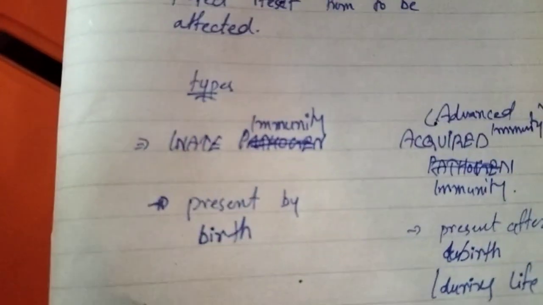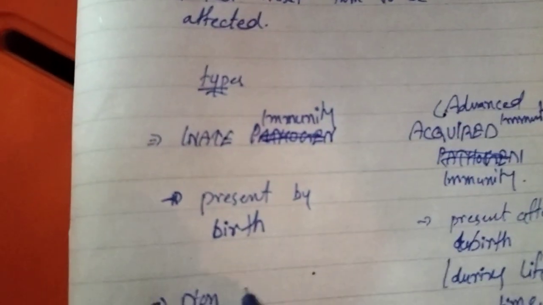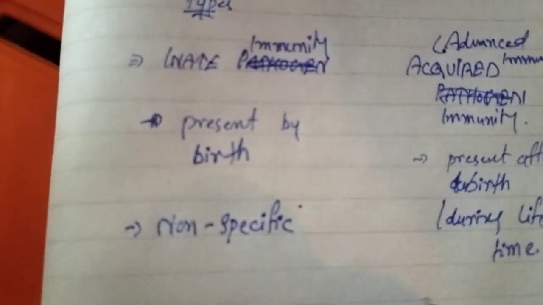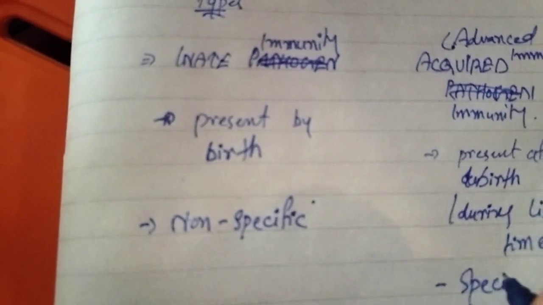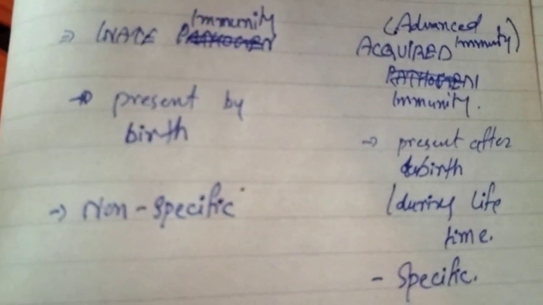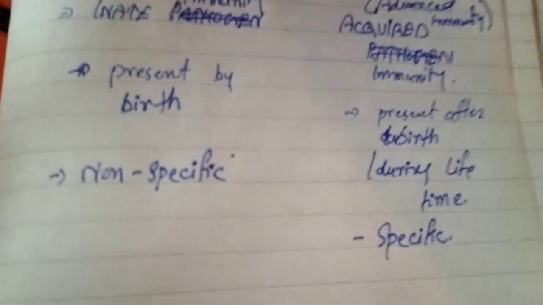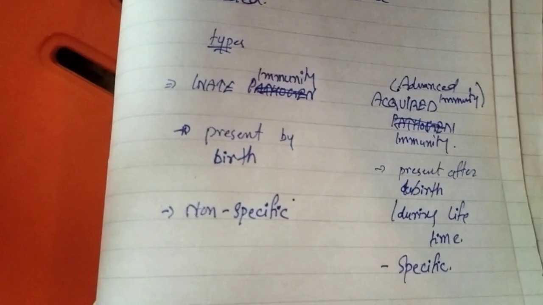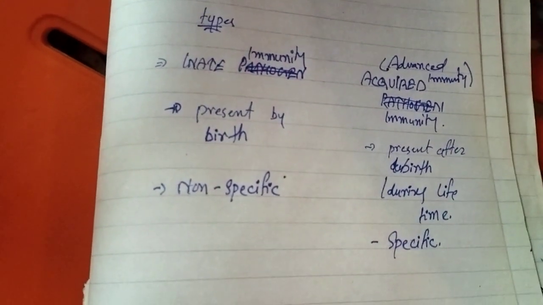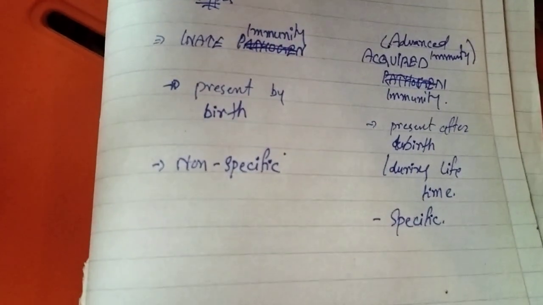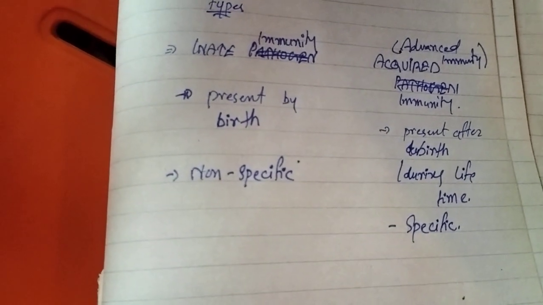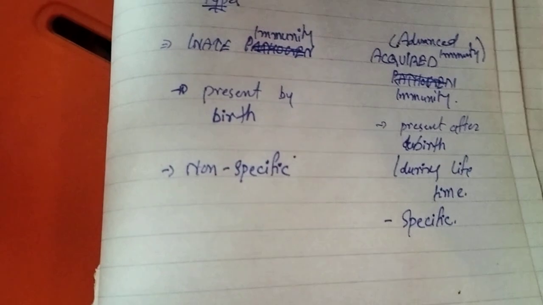Second point, innate immunity is non-specific, and acquired immunity is specific. In acquired immunity, antibodies are made for a specific antigen, a specific pathogen, but innate immunity does not make antibodies for any specific antigen or pathogen. It can kill any of the antigens.